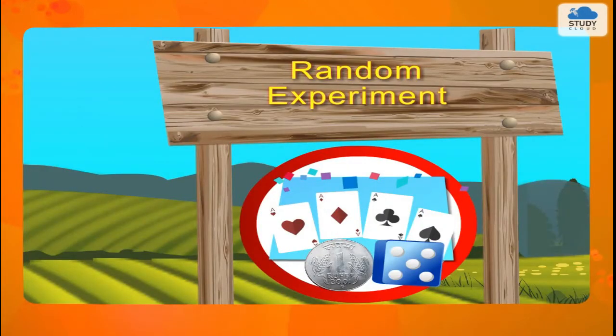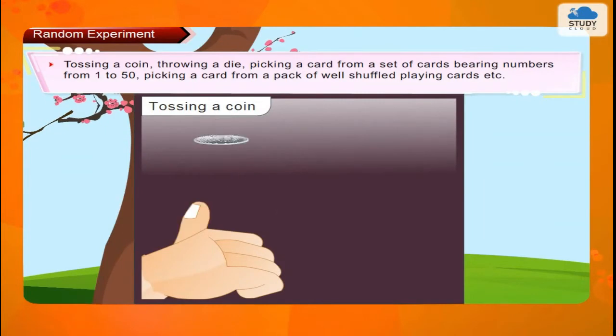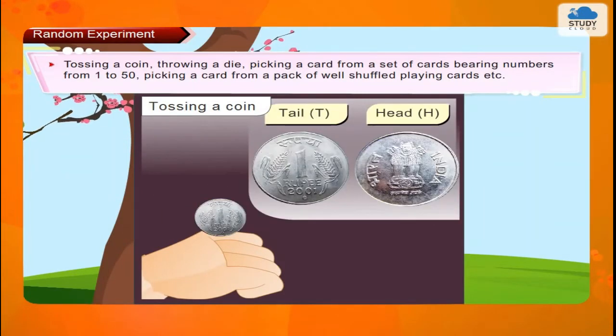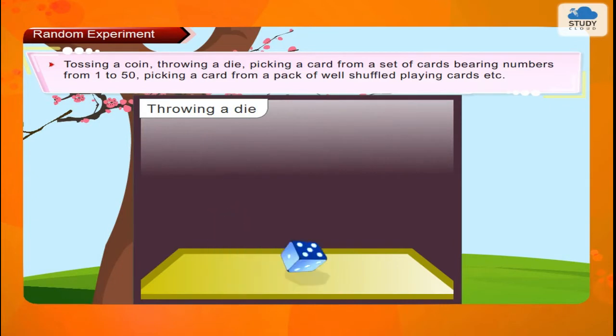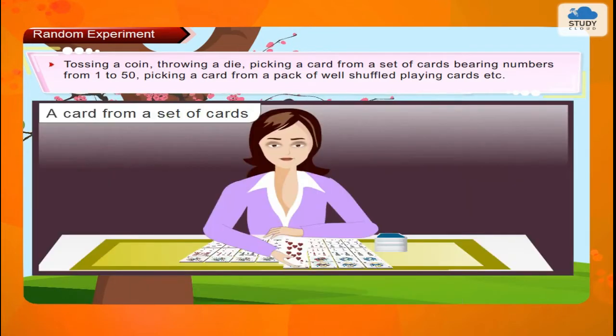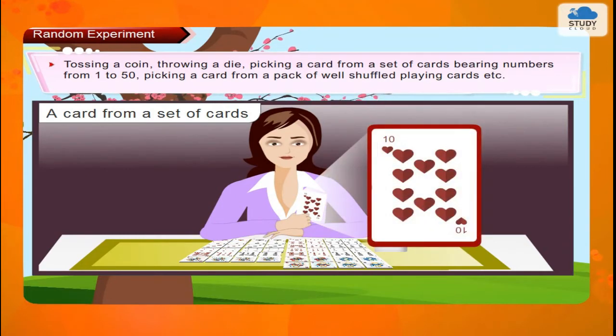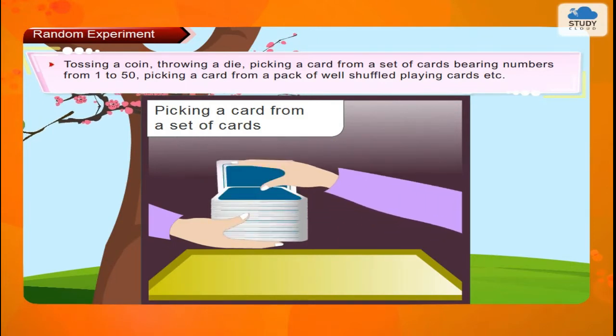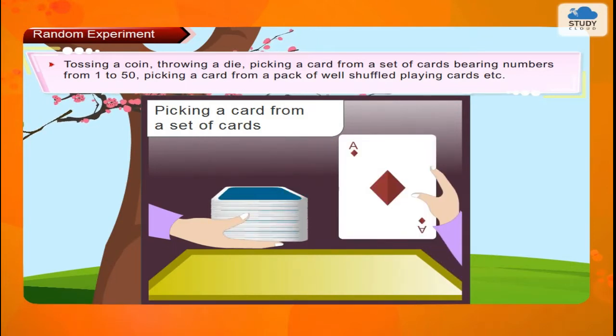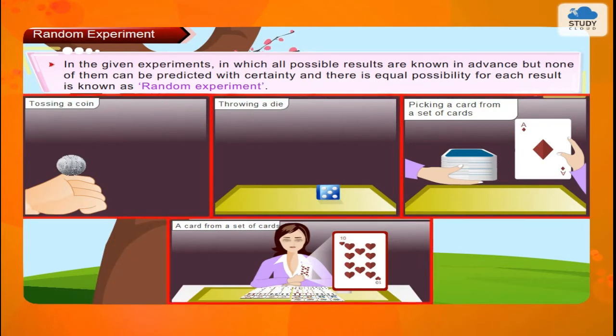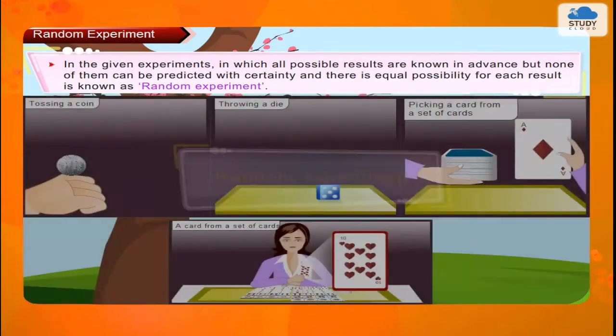Random experiment. Tossing a coin, throwing a die, picking a card from a set of cards bearing numbers from 1 to 50, picking a card from a pack of well-shuffled playing cards, etc. In the given experiments, in which all possible results are known in advance, but none of them can be predicted with certainty, and there is equal possibility for each result, is known as random experiment.